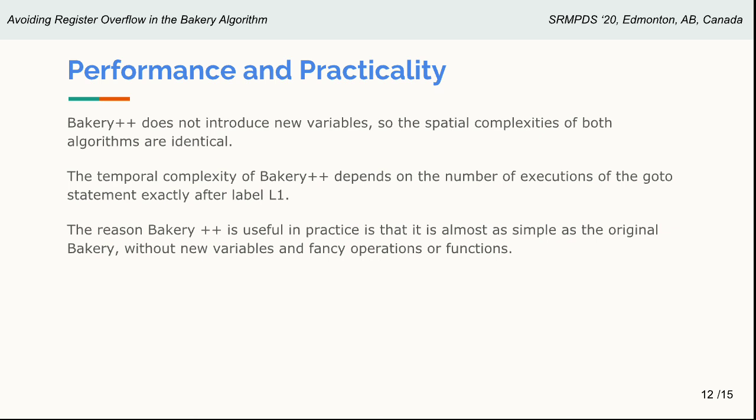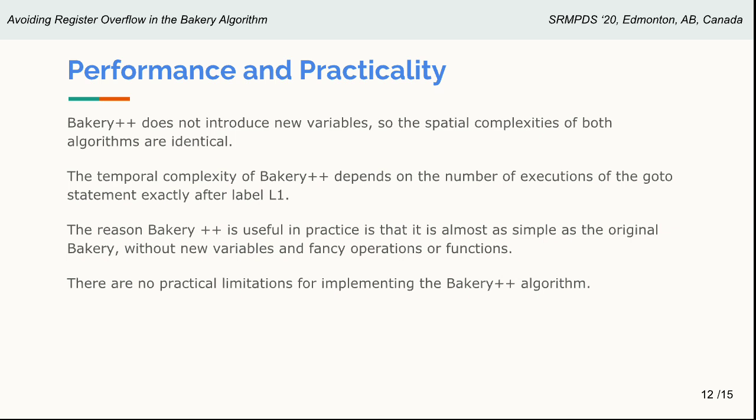The reason Bakery++ is useful in practice is that it is almost as simple as the original bakery without new variables and fancy operations or functions. And there are no practical limitations for implementing the Bakery++ algorithm.